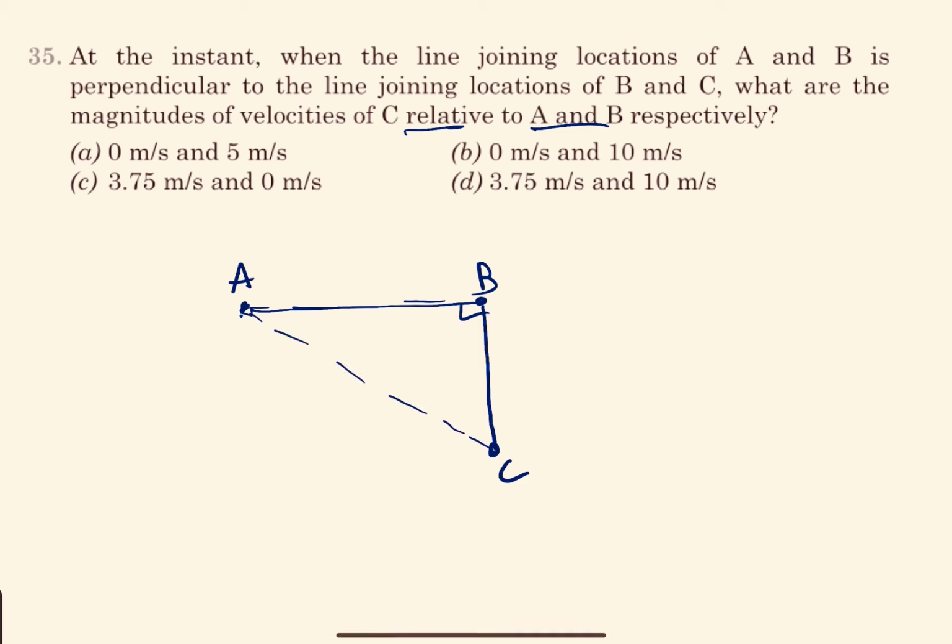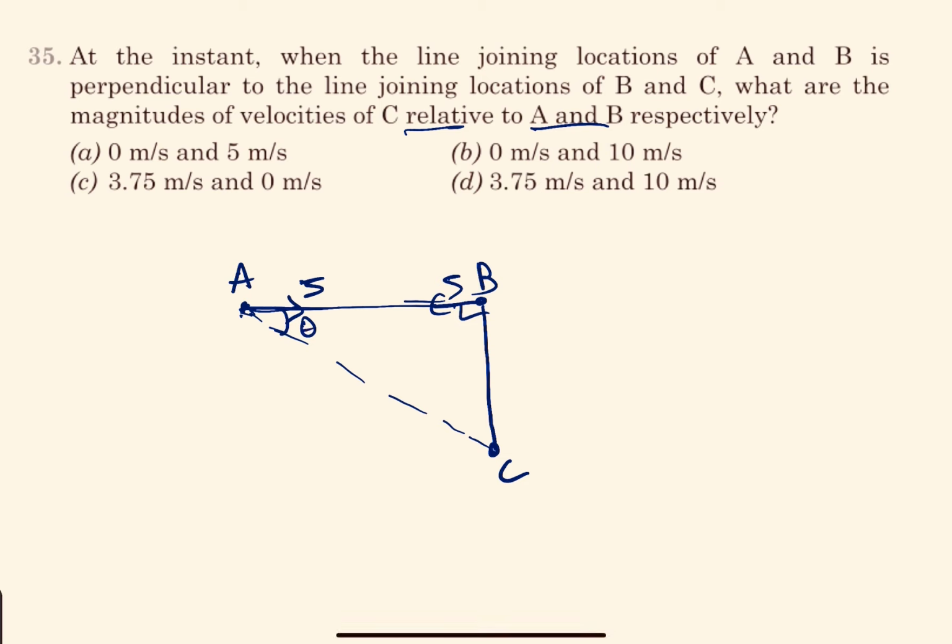So we know that this is going with 5, and this is also going with 5. And the velocity of separation for the A and C or B and C pair must be 0. So this angle, let's say it is theta.